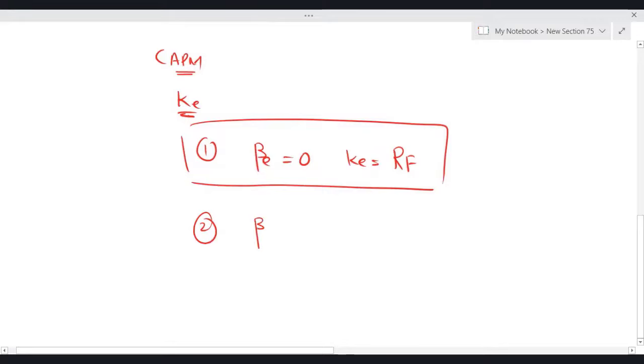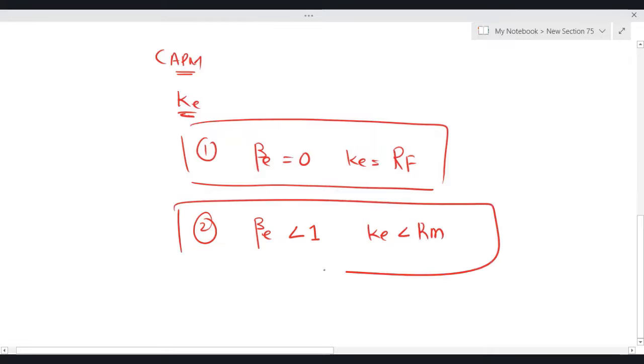Second, if your beta equity is less than 1, it means your investment is less risky than the market. In that case, your KE is going to be less than RM. If your beta equity is less than 1, it means you made an investment which is less risky than the market. Then definitely your KE will be less than RM.